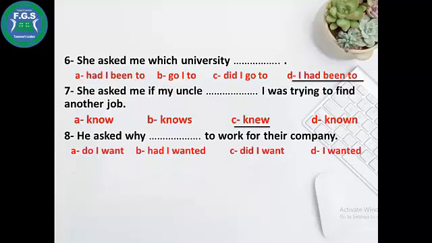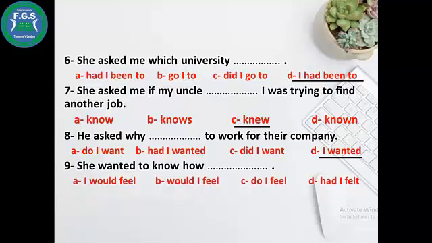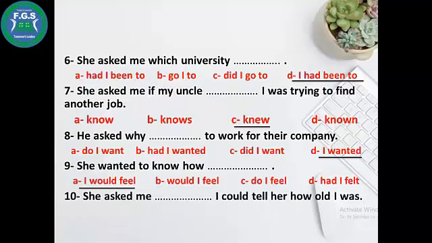Do I want, had I want, did I want, I wanted. We start with the subject, I wanted. She wanted to know how space. I would I feel, do I feel, had I feel. We start with the subject, I would feel. She asked me space I could tell her how old I was. How I could tell her, when, why, if. She asked me if I could tell her.